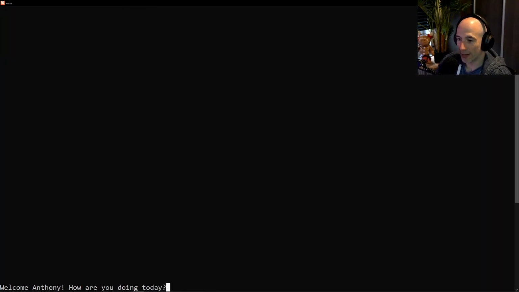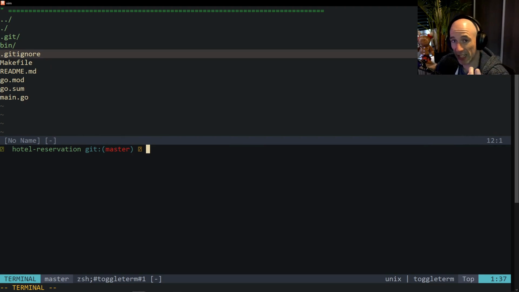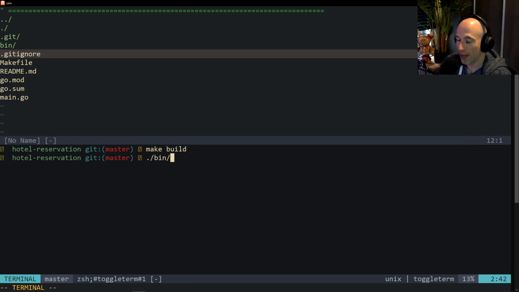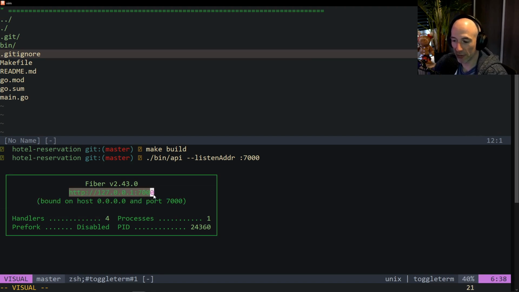Let's quit this, do it again. We can do a couple of things. We could do a make run, and then it's basically going to take the default port. But we could also do a make build, by the way. Let's make the build first. We make the build, and then we could say, for example, ./bin/api -listen addr, and we're going to give it a port, for example, 7000 or something, right? If I press enter, you see now the port is running at 7000.